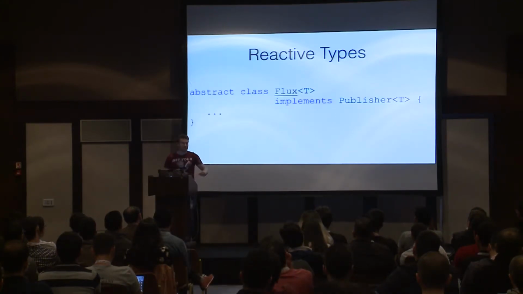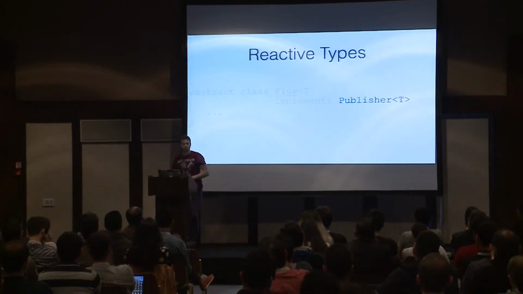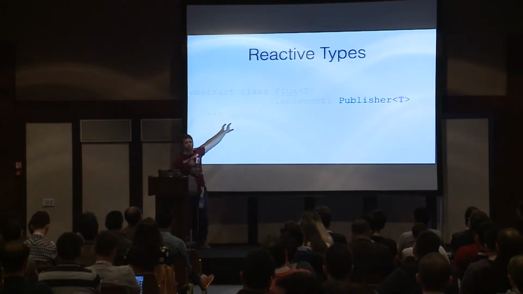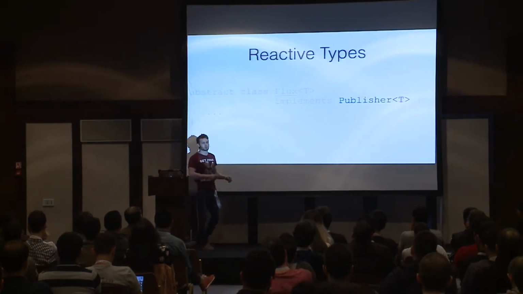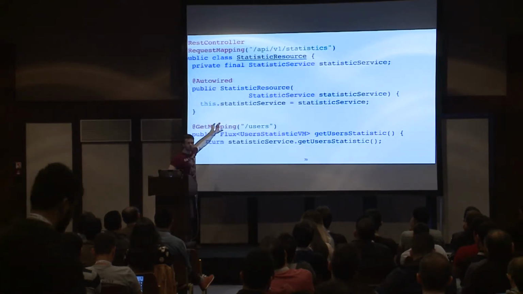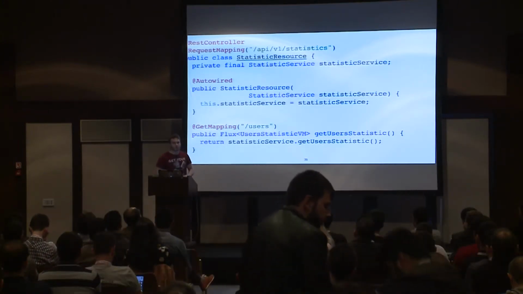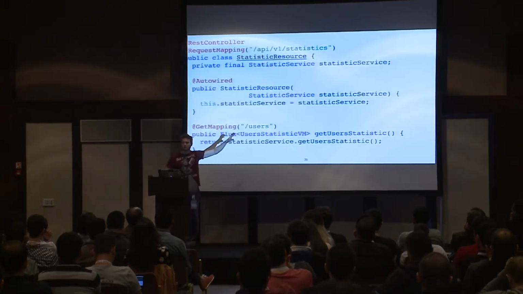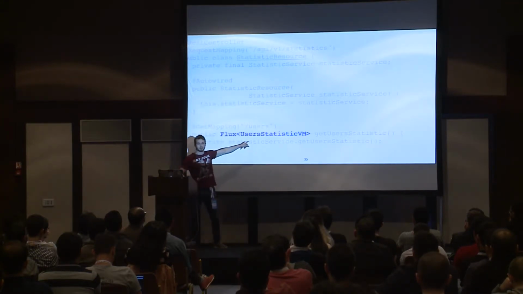Along with that, you will see in the code something called Publisher. And I just mention here that Publisher is related to reactivity, especially to reactive. So if you see that, just don't worry and remember that this is related to reactivity as well. Finally, if you try to assess what is the difference between writing the code in Spring WebMVC and Spring WebFlux, here is a simple, familiar REST controller. The main difference is that the controller returns a reactive type, and that's it.